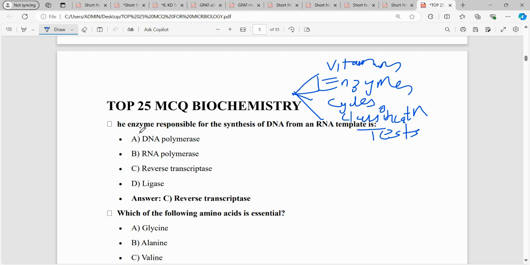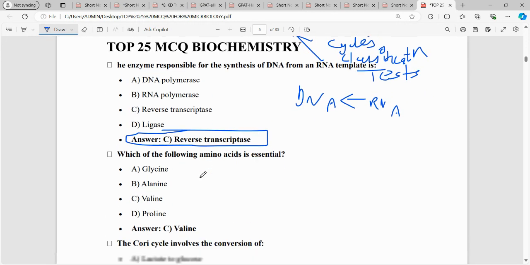So the first question is: the enzyme responsible for synthesis of DNA from RNA. If you're synthesizing DNA from RNA, you are going opposite to transcription. Transcription means DNA to RNA, but if it's from RNA to DNA, it is reverse transcription. So the right answer is reverse transcriptase, according to the central dogma.